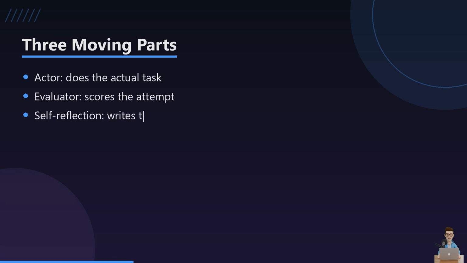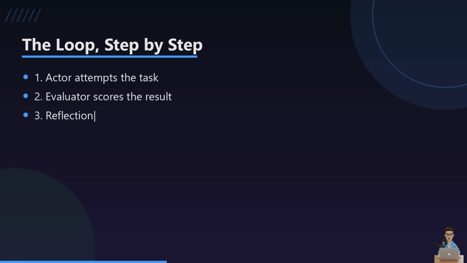Back to the essay. You're the writer, but you're also the editor circling the weak paragraph, and the tutor writing "fix this next time" in the margin. Reflection just splits an AI agent into those same three hats: an actor that does the work, an evaluator that scores it, and a self-reflection step that writes the lesson down. Here is the trick. Instead of just retrying blindly, the agent carries forward a written memory of what failed and why. So attempt 2 is not a random reroll, it is an informed second try. This keeps repeating until the evaluator says the answer is good or you hit a limit on attempts.